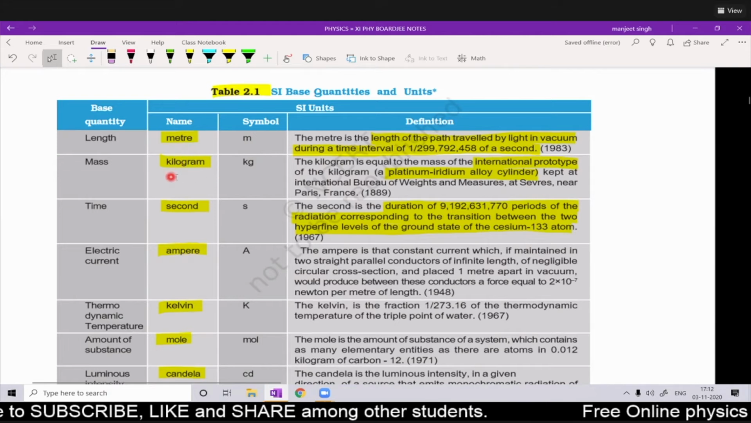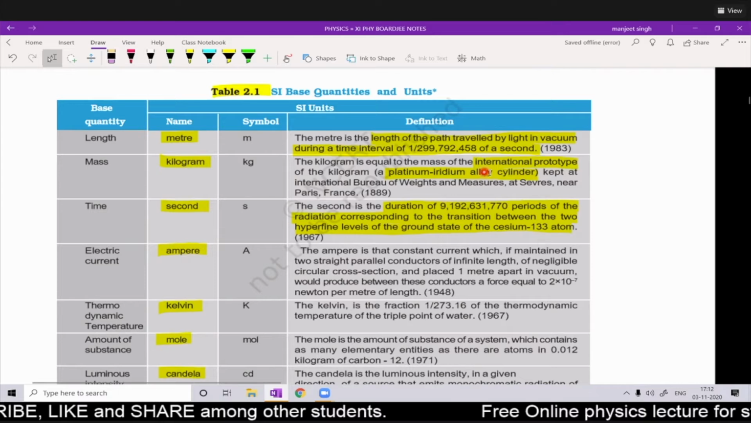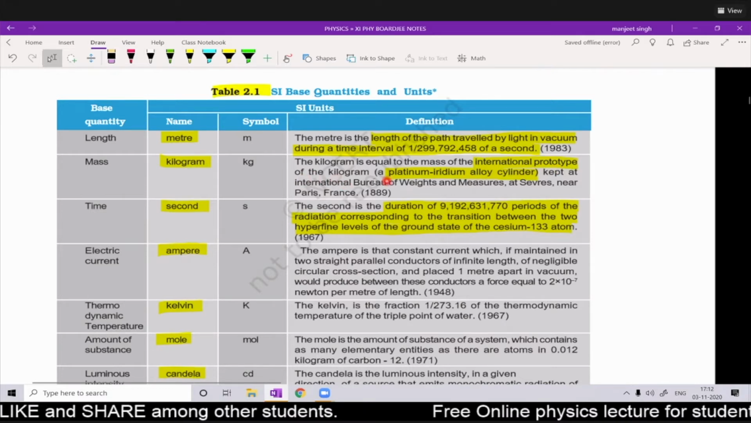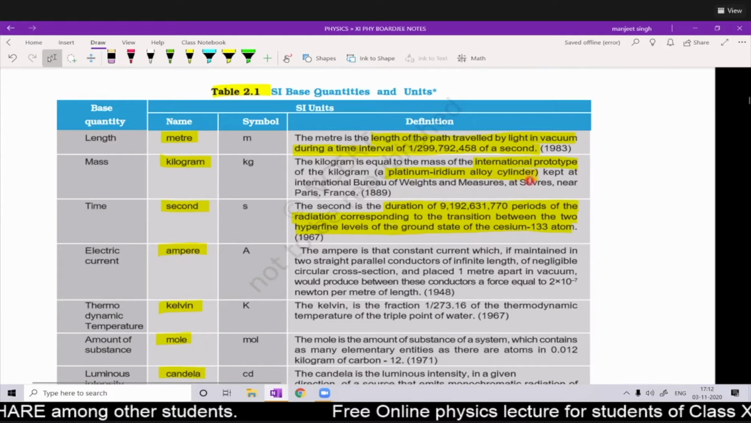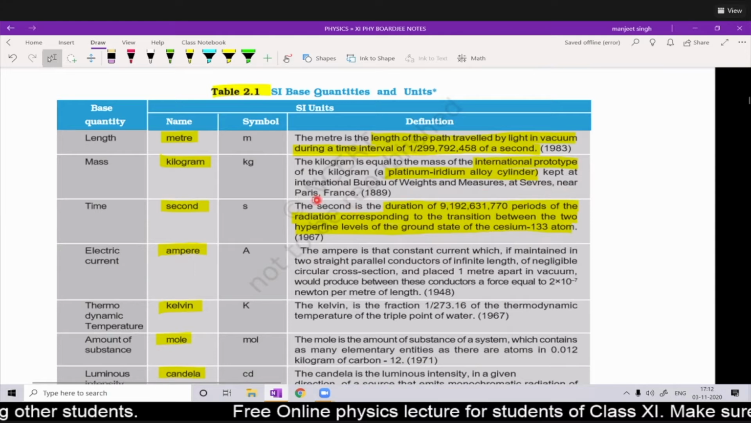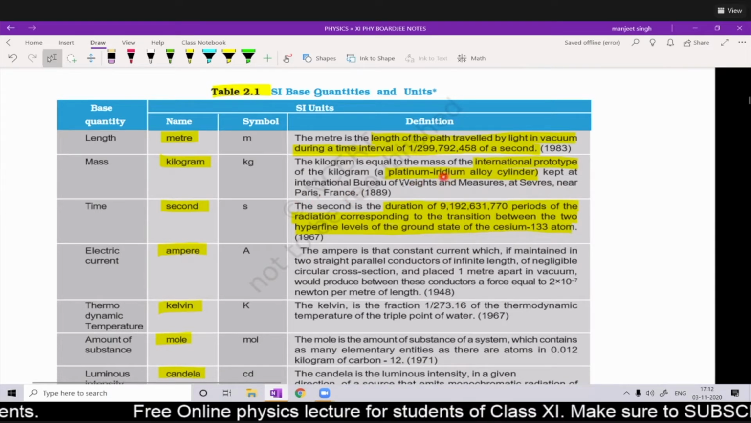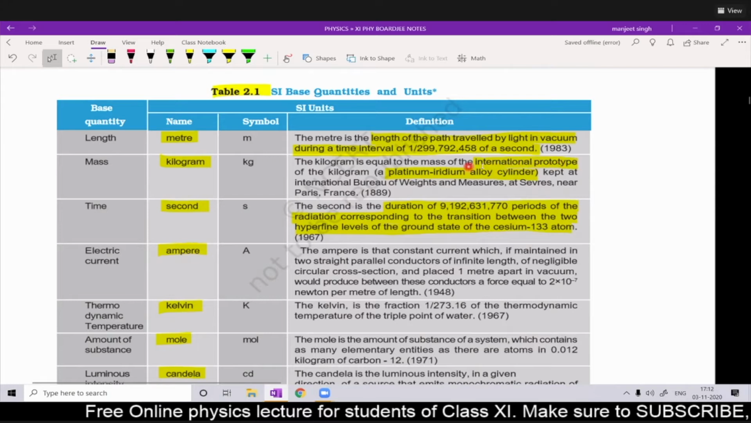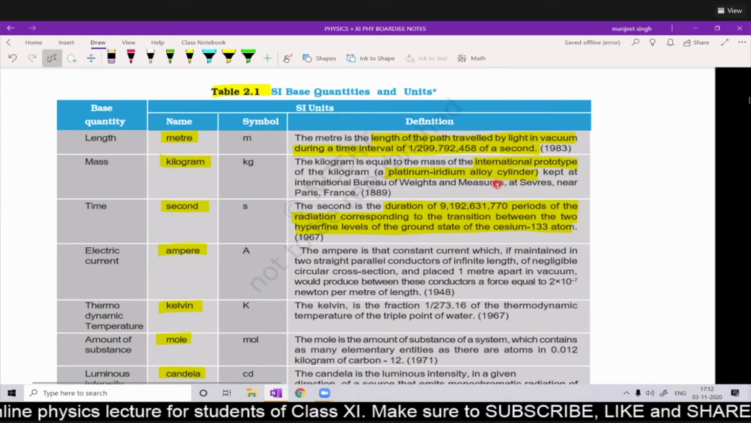Now let us see the kilogram. An international prototype of a kilogram exists, which is a platinum iridium alloy cylinder. This is kept at the International Bureau of Weights and Measures at Sèvres in Paris, France. Okay. This prototype is also kept in several countries. In India, it is kept in Delhi.